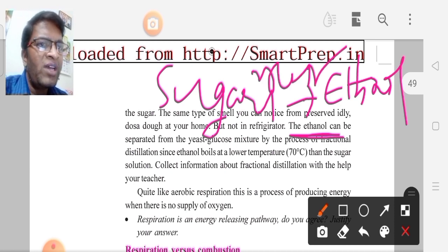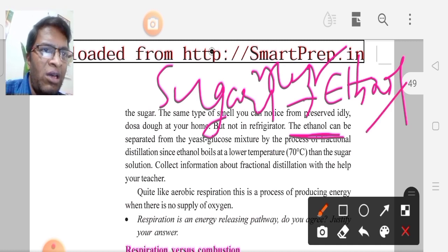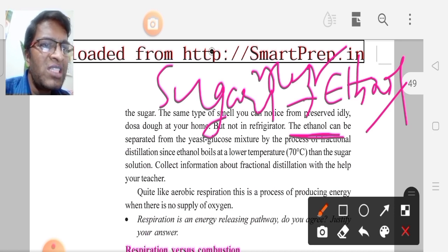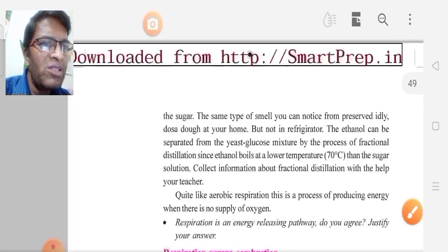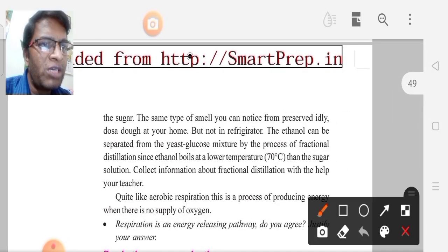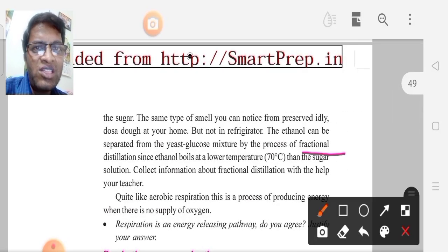In anaerobic respiration we get ethanol. How can we separate this ethanol? We separate it by a very important method called fractional distillation.